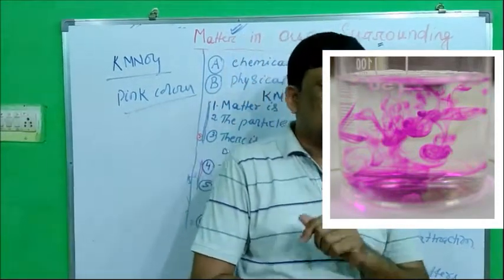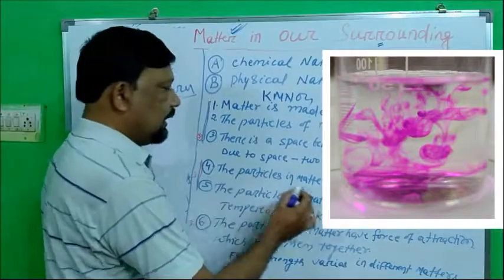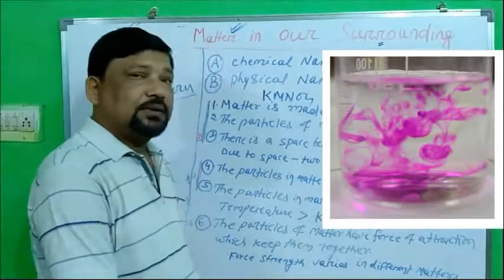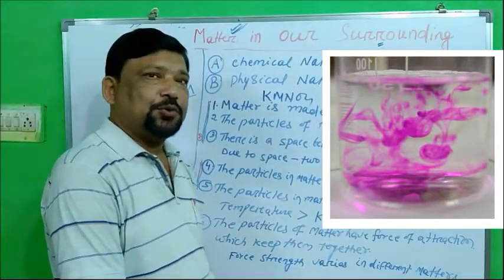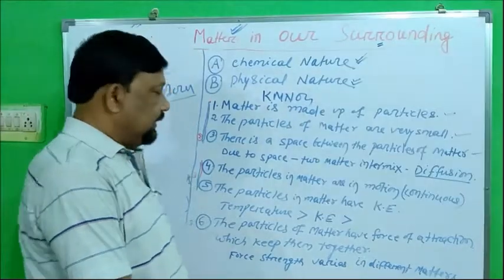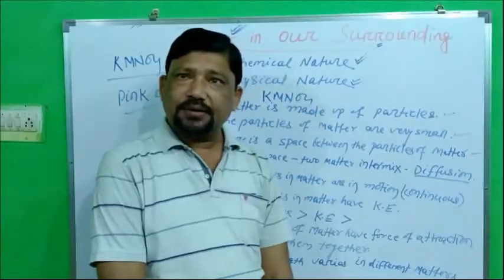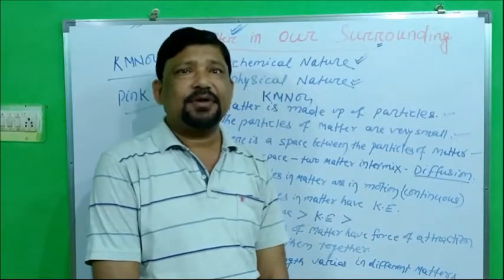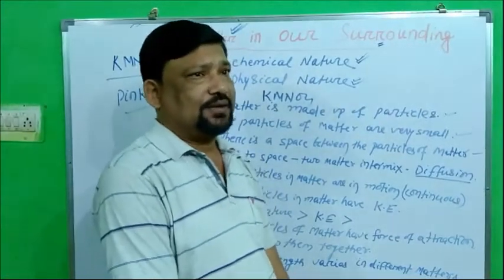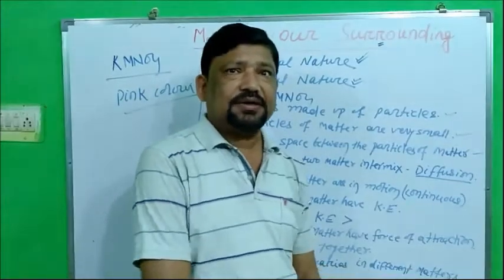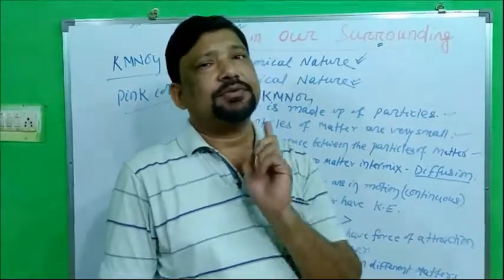It also proves that the particles of matter are in continuous motion, right? The particles in matter have kinetic energy. Obviously, kinetic means energy for motion. So they must have energy, that's why they are moving from one place to another.